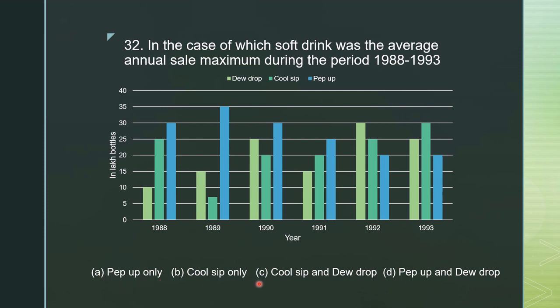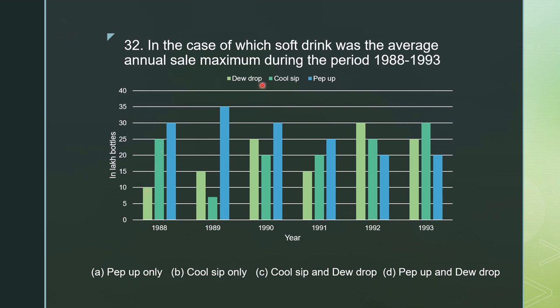Option B, cool sip only. Option C, cool sip and dewdrop. Option D, pep-up and dewdrop. So the question is, in the case of which soft drink was the average annual sale maximum during the period 1988 to 1993?